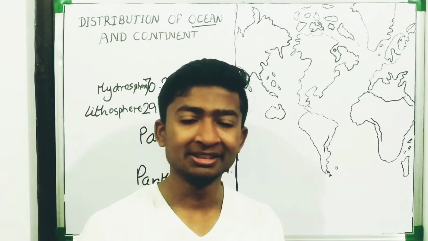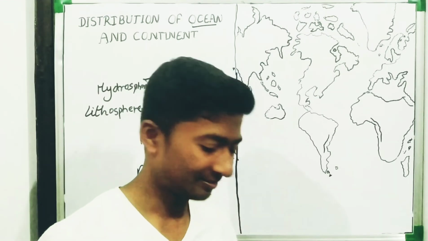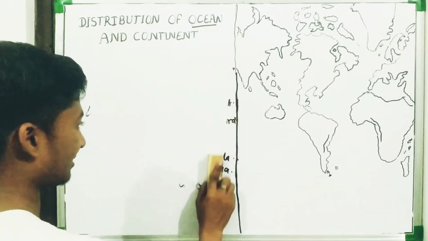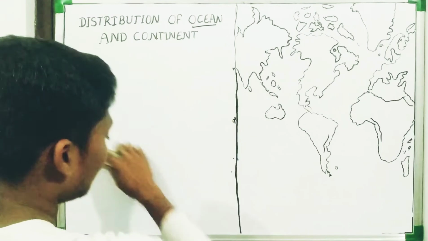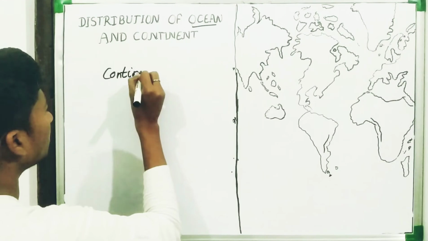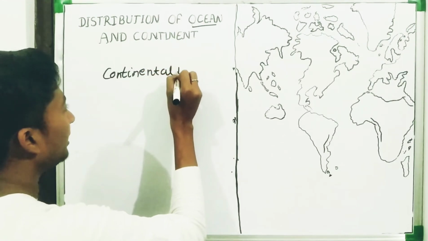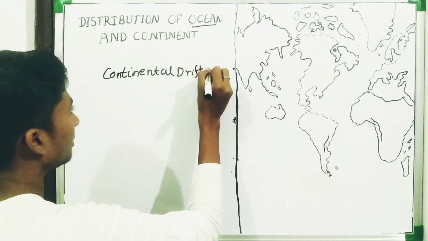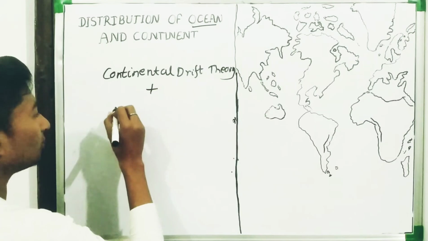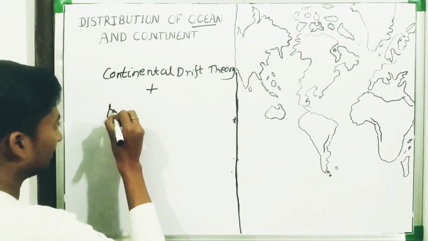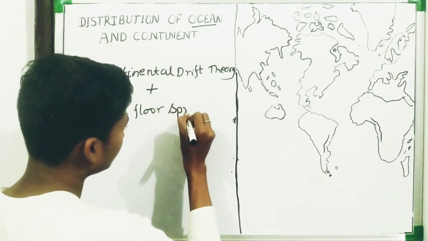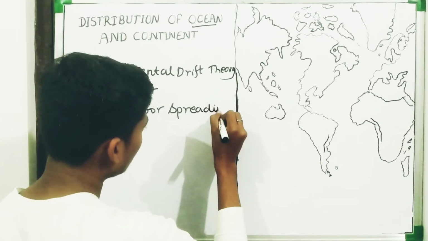Before that, let us discuss what the plate tectonic theory is. Plate tectonic theory is the combination of two theories. Okay? You know about the continental drift theory. One is, what is the name? Sea floor spreading. Okay.